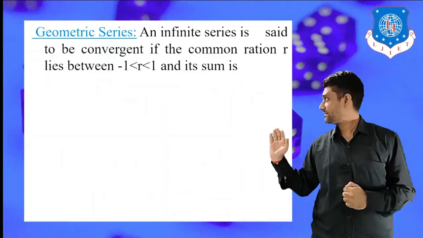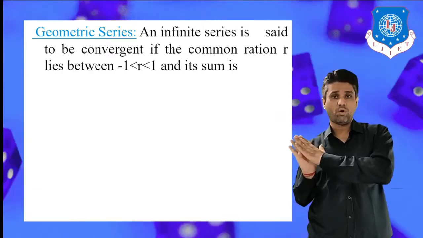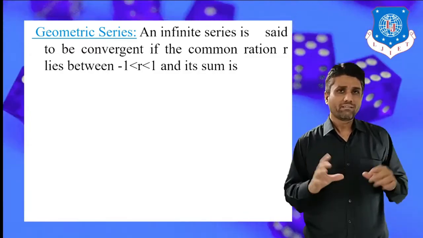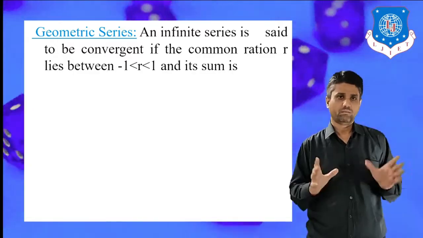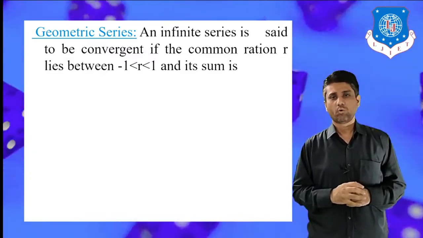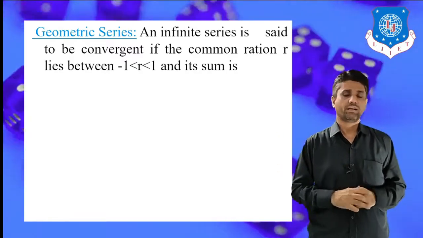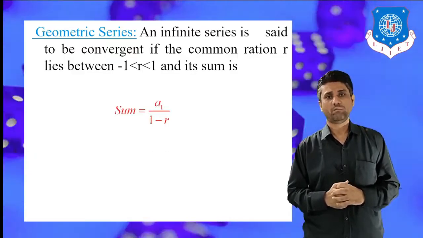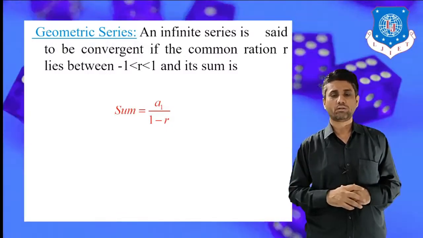Now in this slide we see what a geometric series is, because we use the discussion of this geometric series in our explanation. Here we use a little bit of what you have studied in calculus. This is one of the infinite series, and this infinite series is convergent if the common ratio r lies between -1 and 1. The sum of this geometric series is given by the formula: sum is equal to a1 upon 1 minus r, where a1 stands for the first term and r stands for the common ratio.